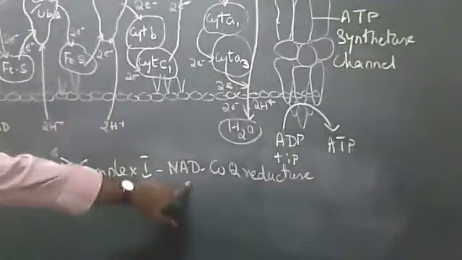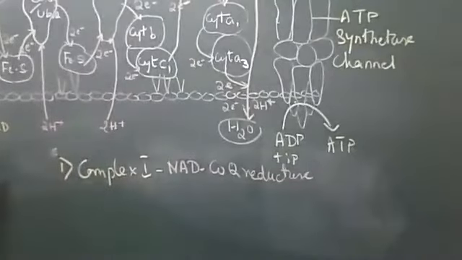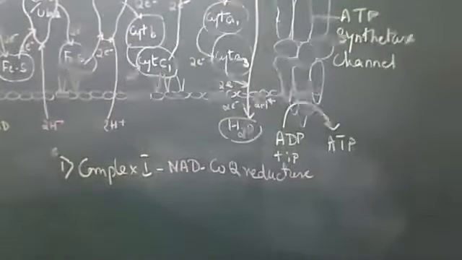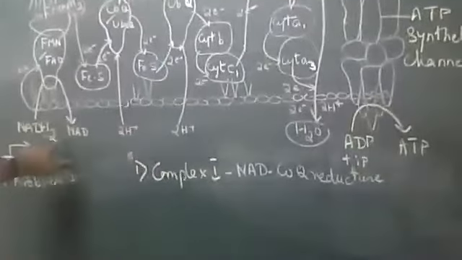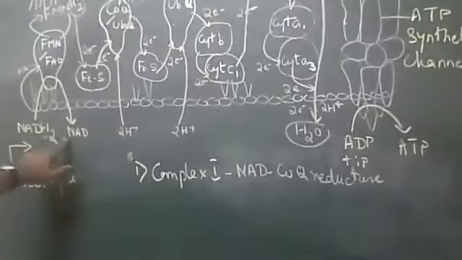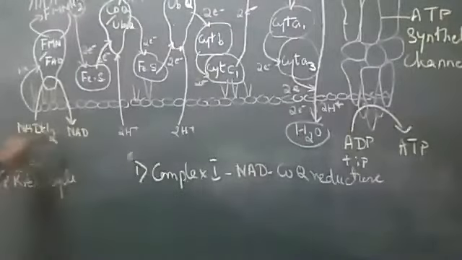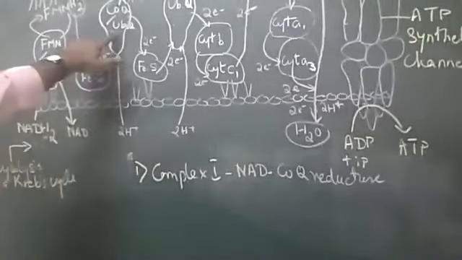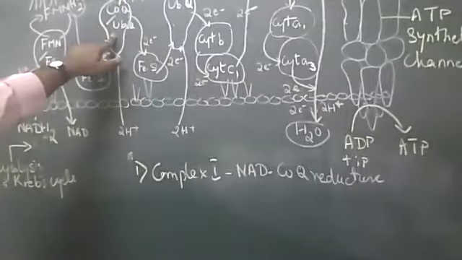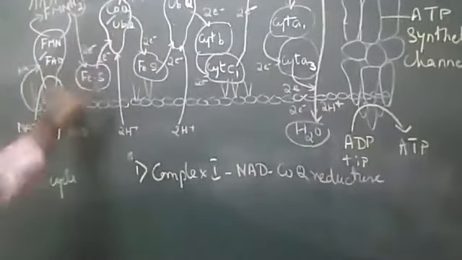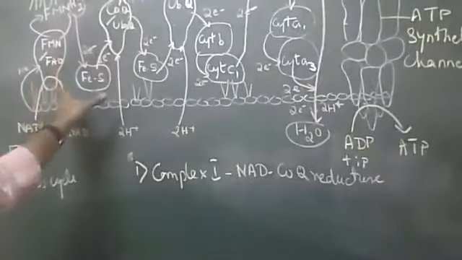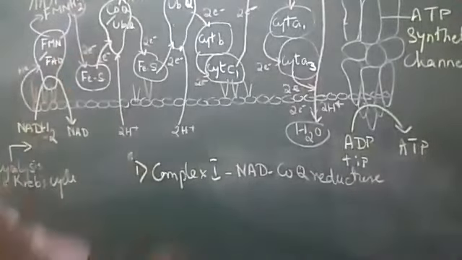NADH CoQ reductase means it starts from NAD. We have the first one here, NAD. This NADH to this part. NADH CoQ reductase means it starts from here and goes up to this, CoQ. The complex is called complex 1. This particular transfer of the electrons and protons is called complex 1.